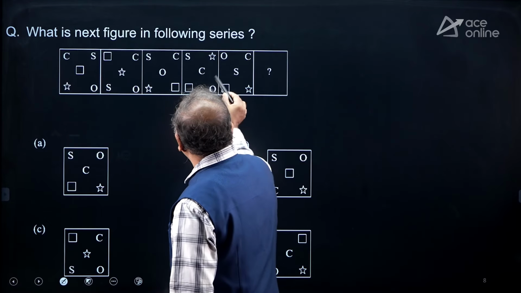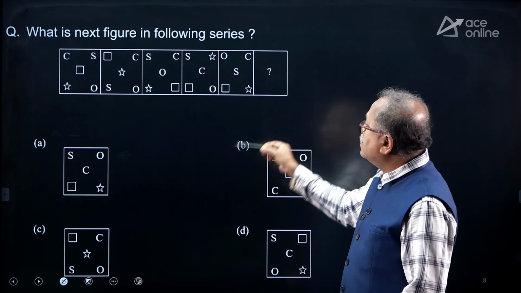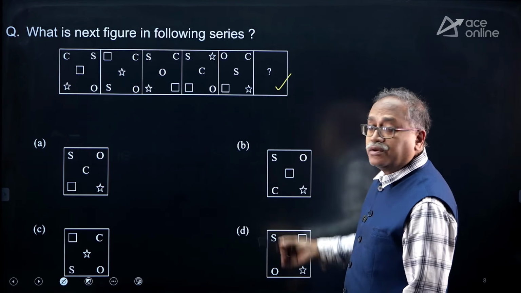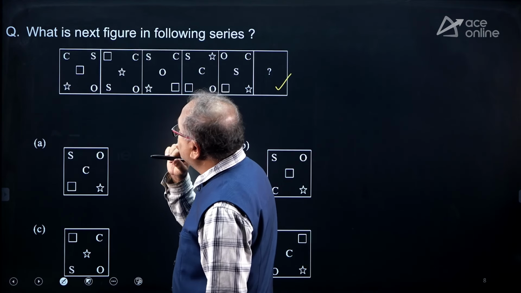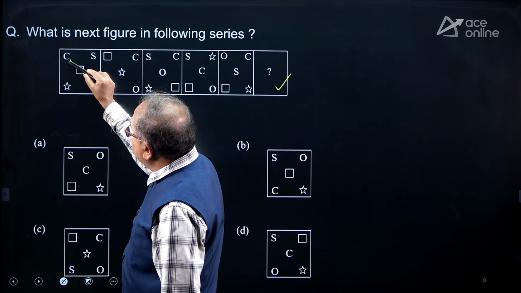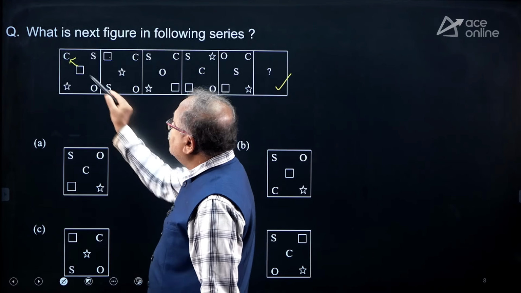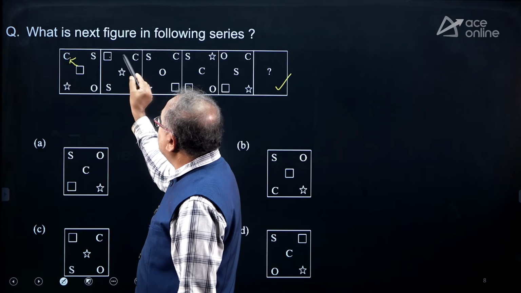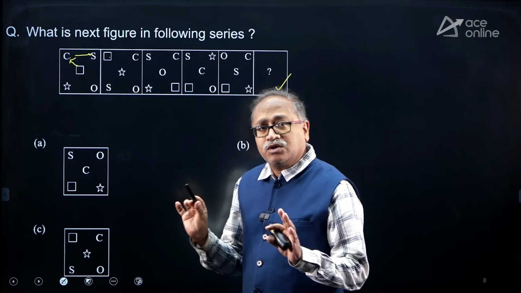If the same activity continues, what will be the figure that comes over here? So, what I notice is look at this part. The one which is here goes to this place in the next figure. And what about C? The C comes to the S place. Okay.